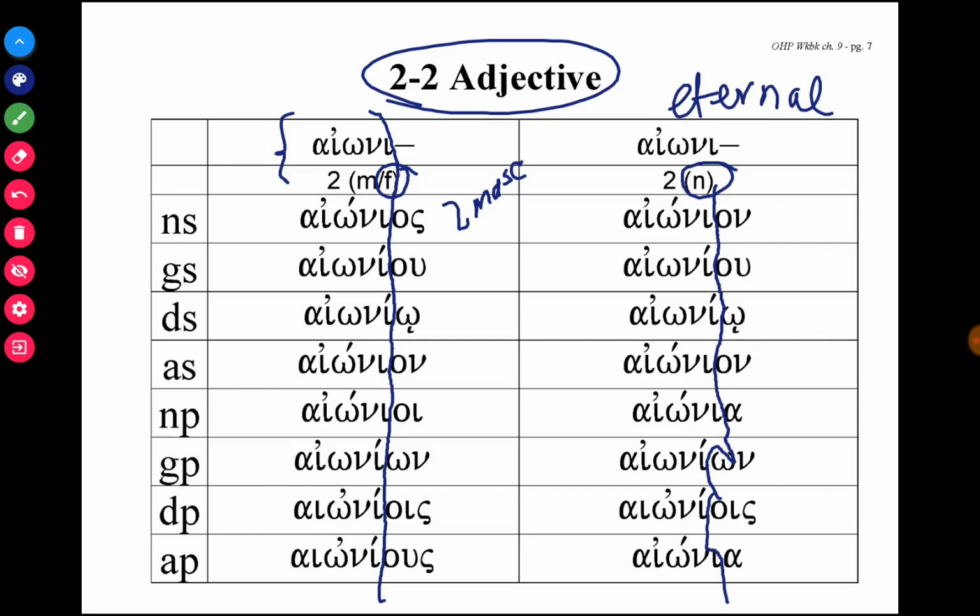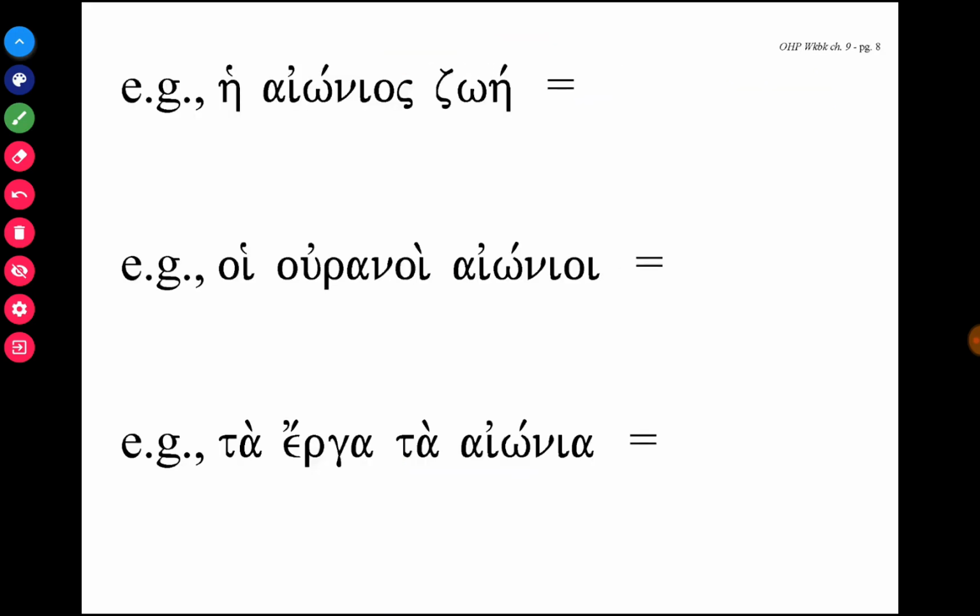These are the forms, and I simply wrote them out for you, forms that you'll be familiar with. But let's see them in use, and then you'll understand how the two-termination adjective works. Let's look at this first example: hē aiōnios zōē. Notice that hē is a feminine definite article, zōē is a feminine noun, and aiōnios, although it uses the second declension masculine endings, will be parsed as a nominative singular feminine adjective